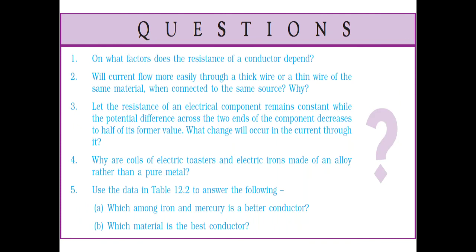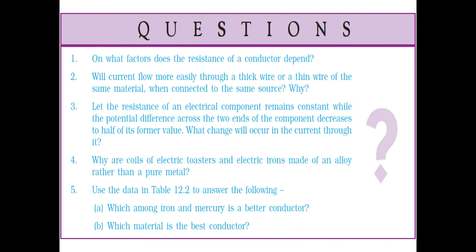These are the blueprint questions. I have given the solution of these blueprint questions in your notes also. On what factors does the resistance of a conductor depend? Already done. Will the current flow more easily through a thick or a thin wire? Thick wire has less resistance, so more current.